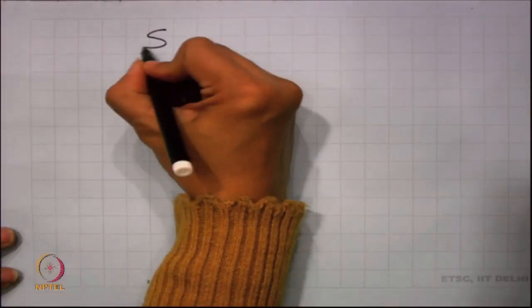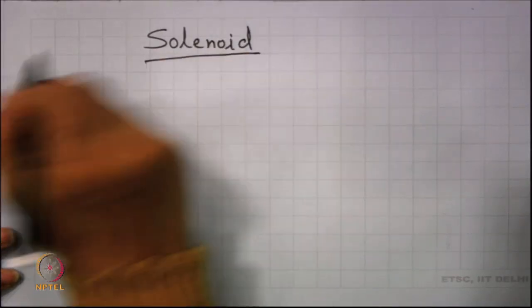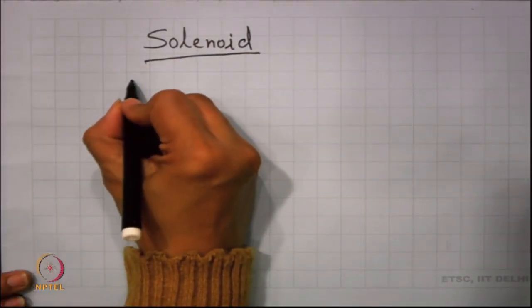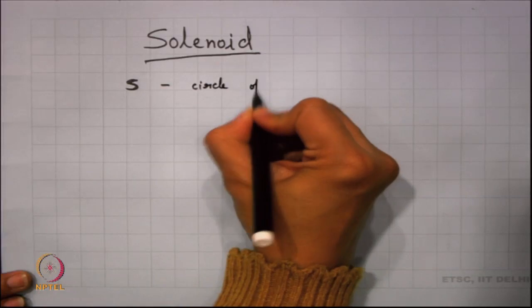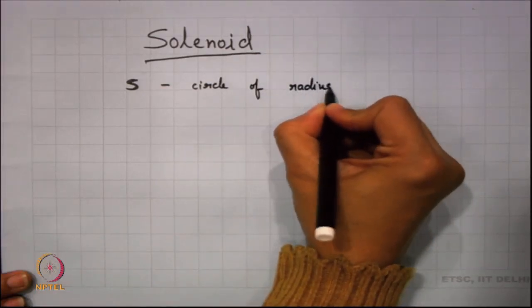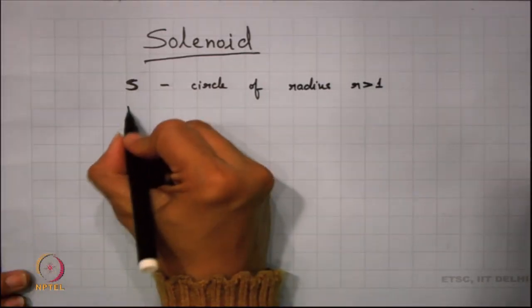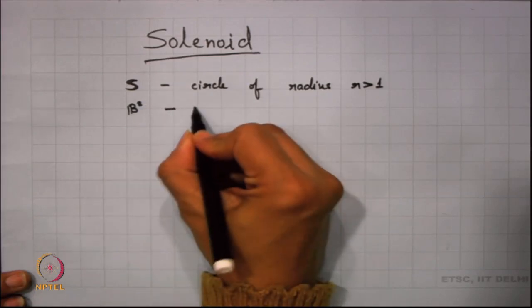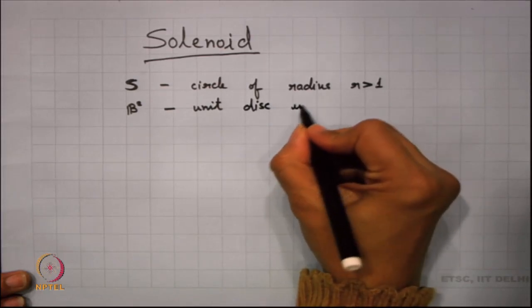We take this example of the solenoid. So, let us look into this example of the solenoid. What is this solenoid? Let me take this circle S, a circle of radius r greater than 1, and we want to take this unit disc. So, I am taking B square, which is a unit disk in the plane.